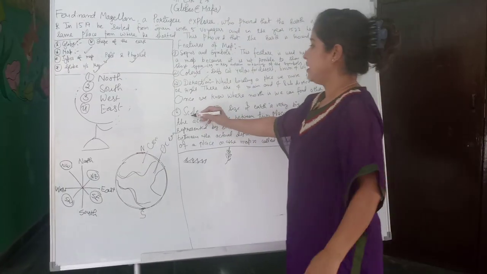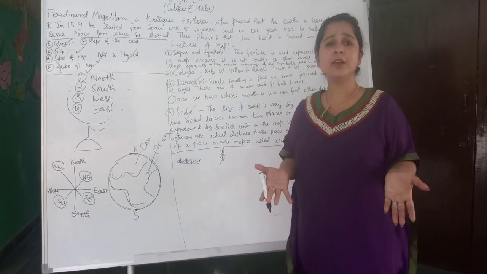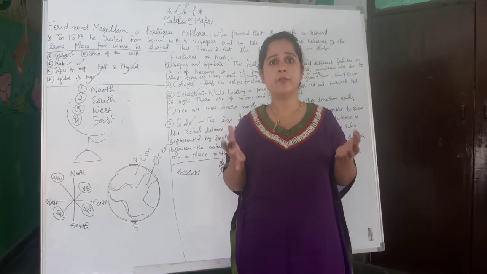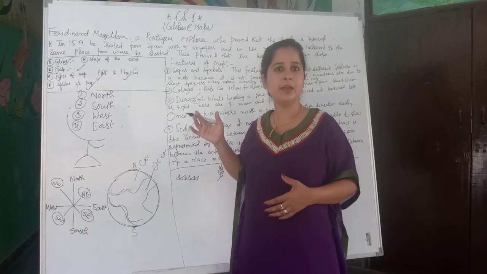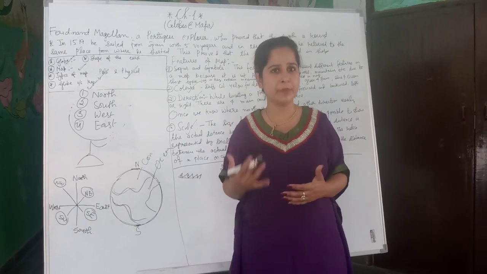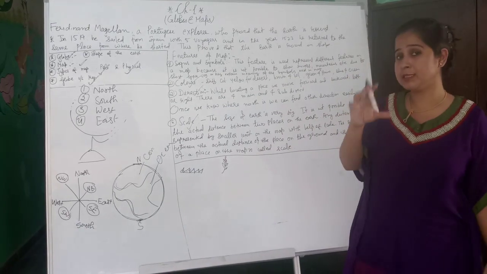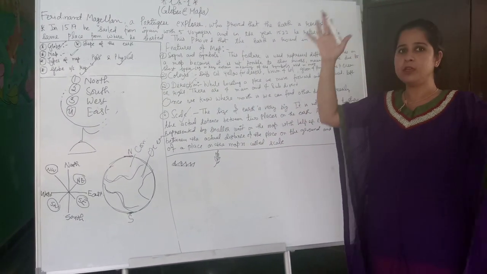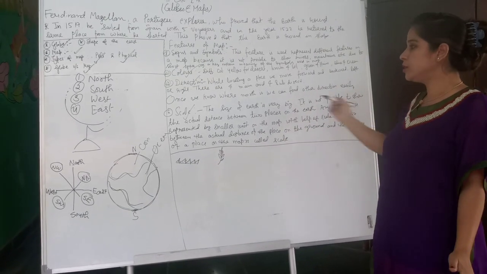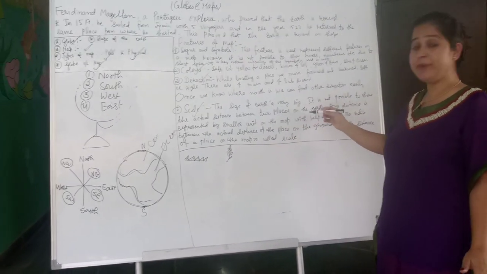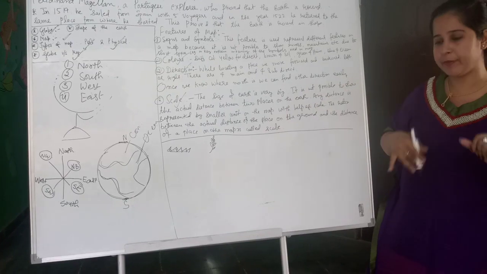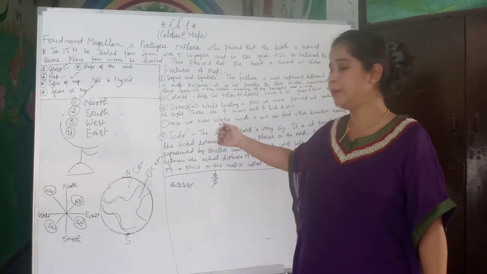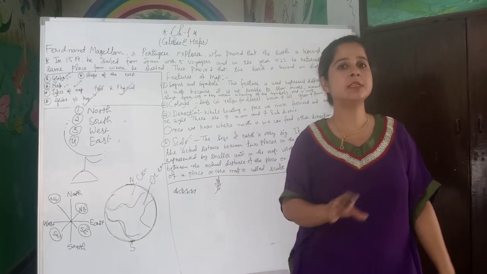What is scale? Generally we use a scale for measuring something. Similarly we are using scale here for some measurement. And about the size: the size of the earth is very big. The earth is very huge in size. It is not possible to show the actual distance between 2 places exactly on a piece of paper. When we try to locate any place with its actual size, it is totally impossible.